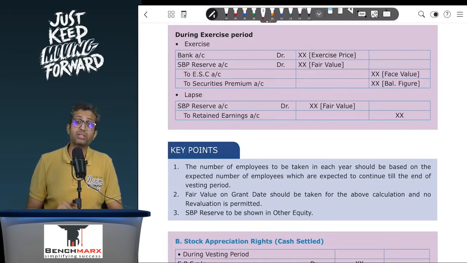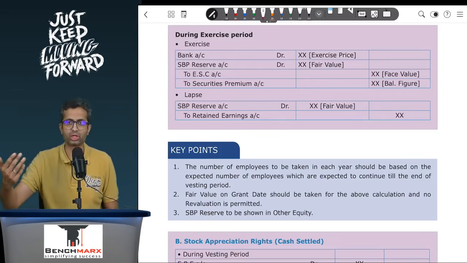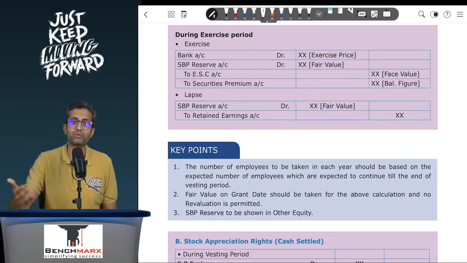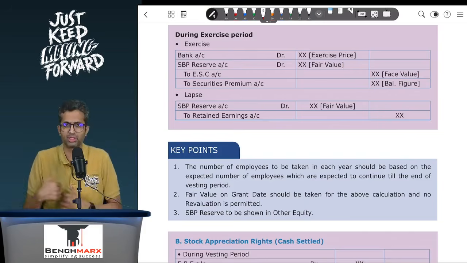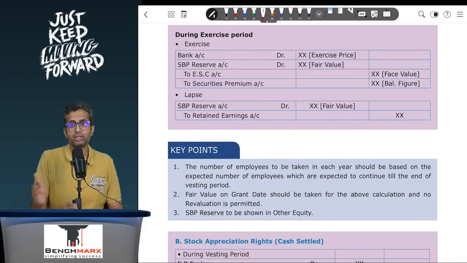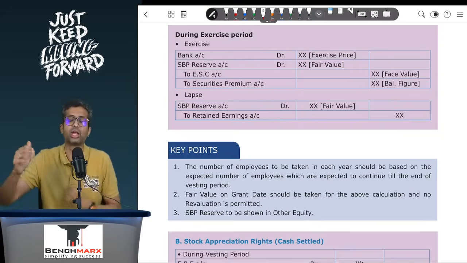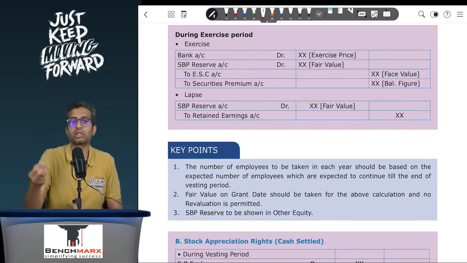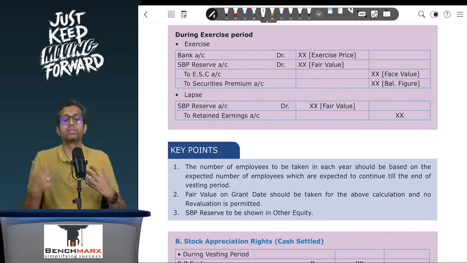Is it possible that there are certain options where the exercise period is 2 years? So you had, for example, 6 employees who continue till the end of vesting, out of which 4 of them exercise the options in the first year, but the 2 of them did not exercise in the first year, but there's also 1 more year of exercise period. In which case is it possible that as on the end of the 4th year, so 3 years vesting plus 1 year exercise, there are still certain employees whose options are not yet exercised but they have not even lapsed, in which case what will we do?